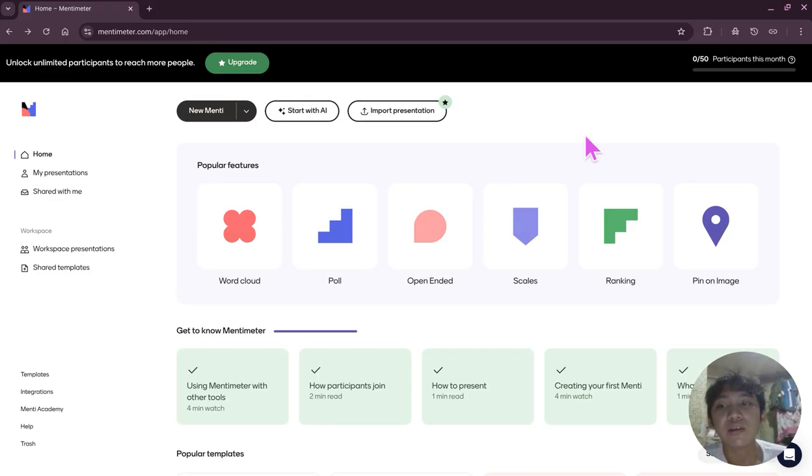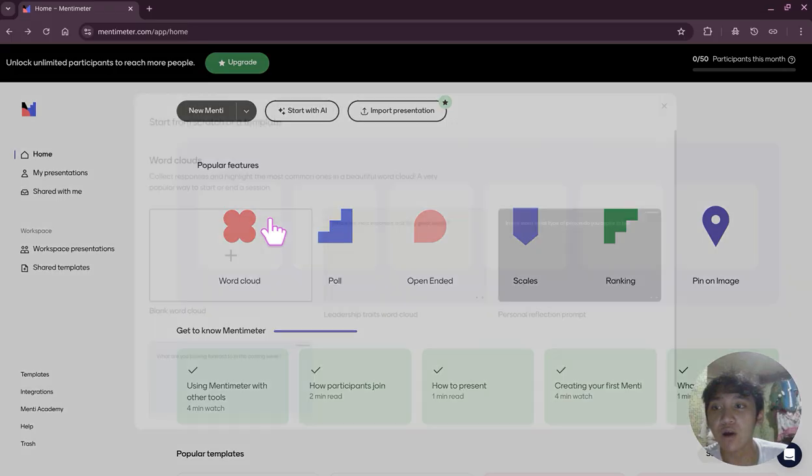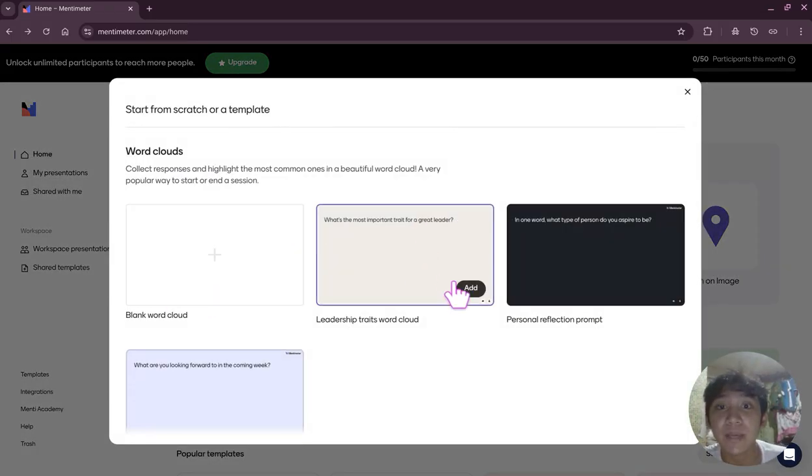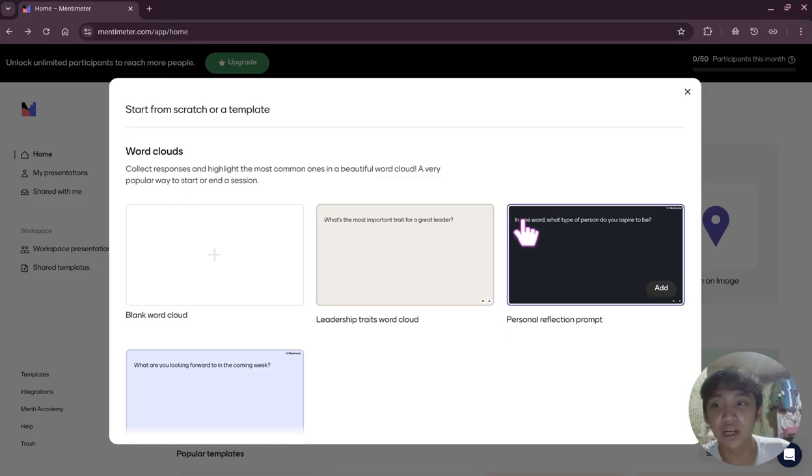Before we talk about where you can use Menti, let's go through its most popular features, the ones everyone loves. First, the word cloud. This is perfect for brainstorming or gathering quick opinions. Responses form a cloud, and the most common answers appear bigger. When you ask a prompt or question, they answer with one word, and Mentimeter gathers all of the answers, and the most common answer will appear much bigger on your Mentimeter.